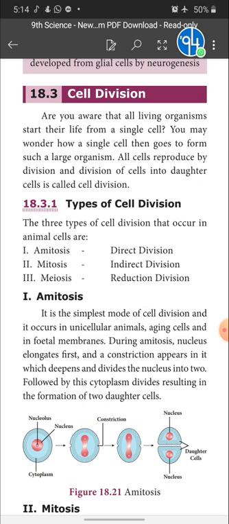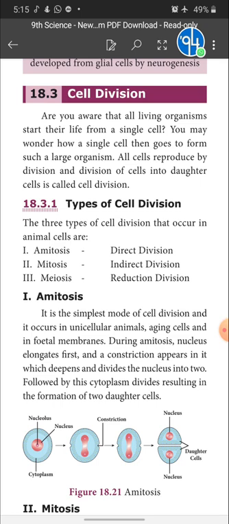Let's see what is the number of chromosomes in each cell. Usually, if we take a human cell, humans have 46 chromosomes in all somatic cells. How many chromosomes? 46 chromosomes in all body cells. That is, a somatic cell consists of 46 chromosomes. And what about the number of chromosomes in the sex cells?